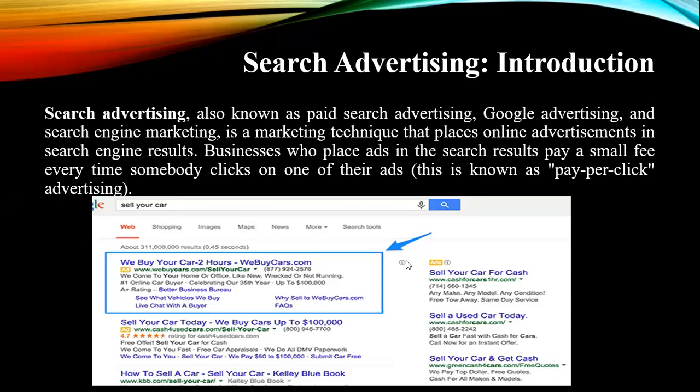Okay, good morning, everyone. So today's topic is search advertising. One concept left in Unit 4.